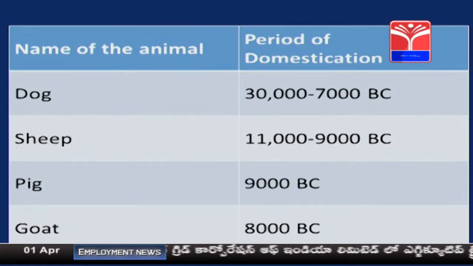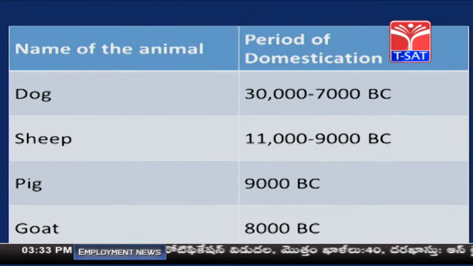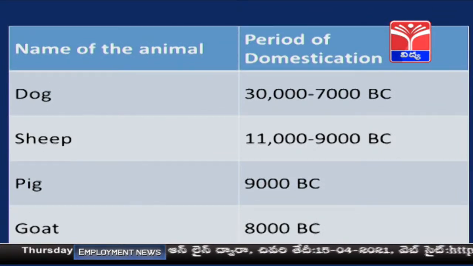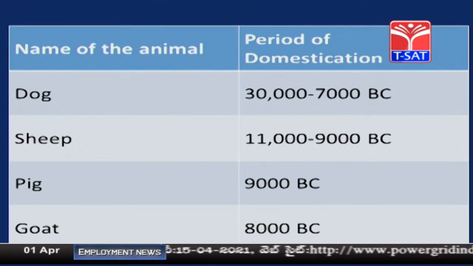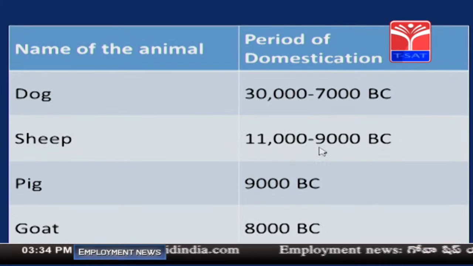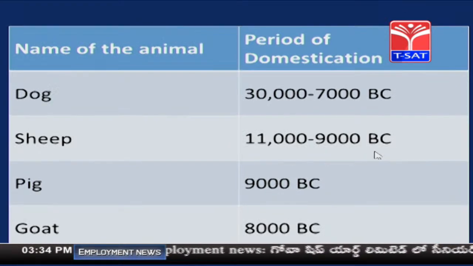Let us see what the period of domestication is. The first animal is the dog. Domestication of the dog started from 30,000 BC to 7,000 BC onwards. Second is the sheep. Sheep domestication started 11,000 to 9,000 BC.